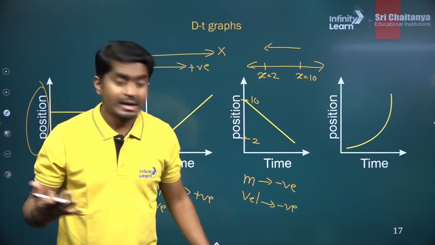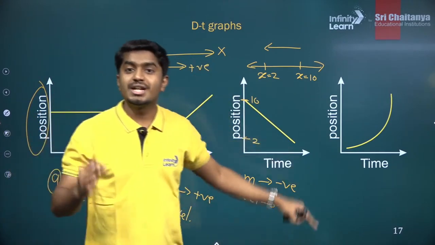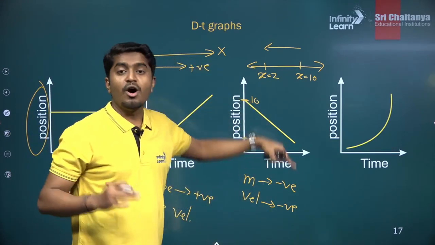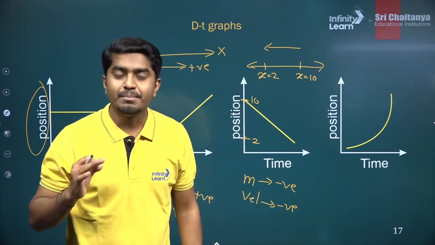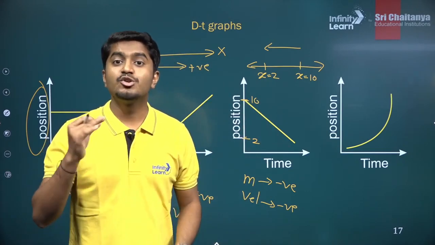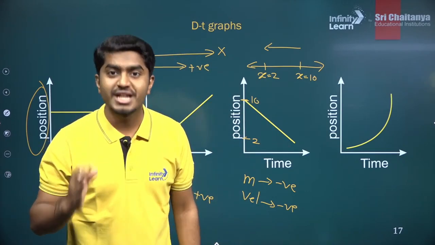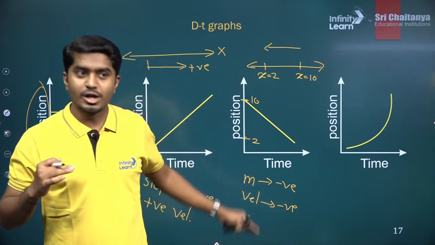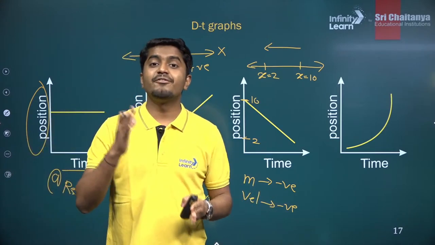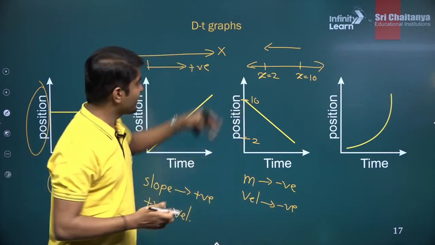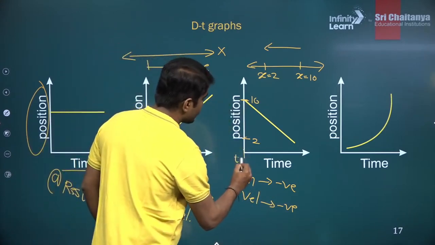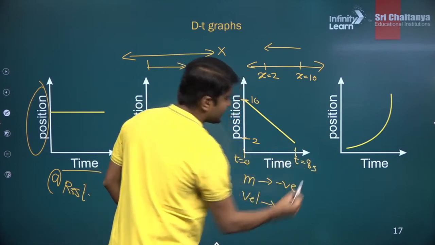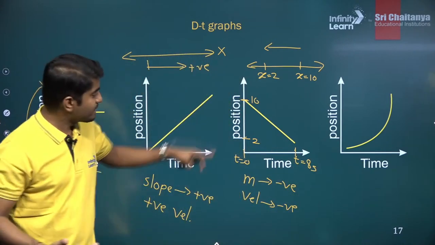Velocity is negative, but it is still a constant velocity. Why is it constant velocity? Because the slope of a straight line is the same. The slope of a straight line is a unique number. It does not change. So velocity is constant but negative. Or speed, you can say speed is a fixed number. Let's suppose time t is equal to 0 here and t is equal to 8 seconds. You can calculate the speed as well.